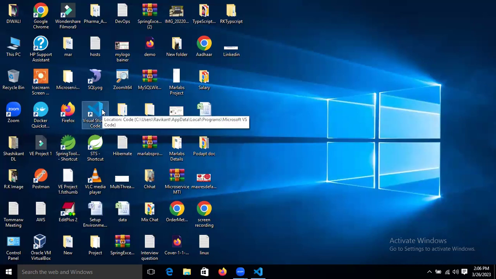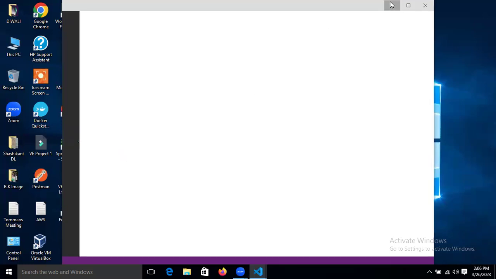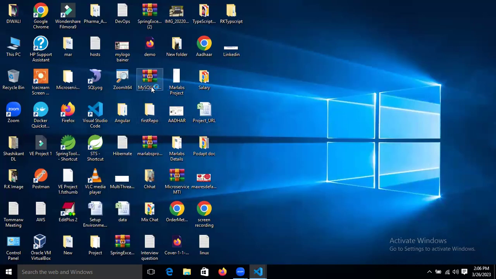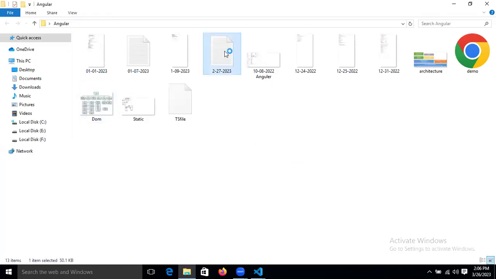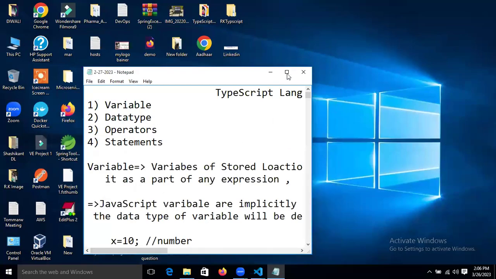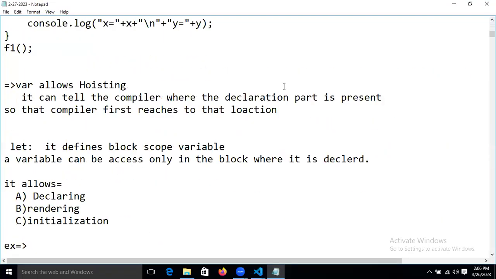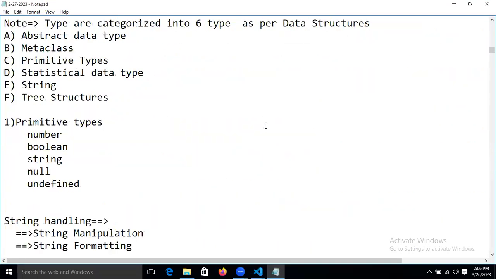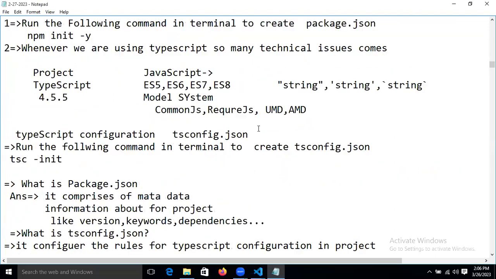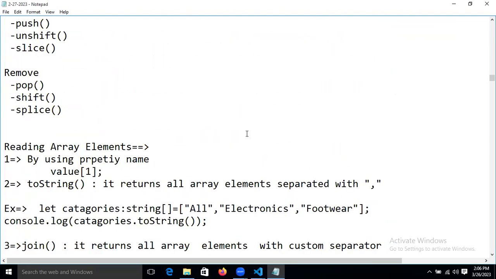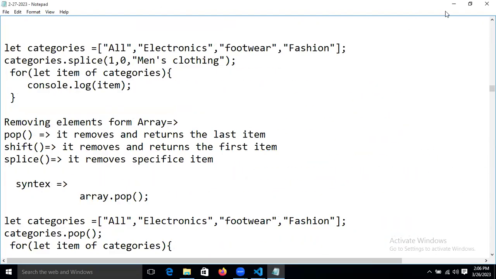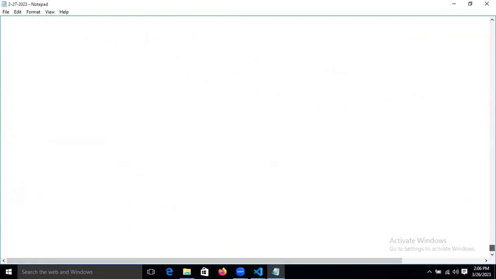So let's start the IDE, then we will start the other thing, our Node and Angular. Today, if you guys are supporting, I will complete our TypeScript. Once TypeScript is completed, next weekend we will start Angular, right?